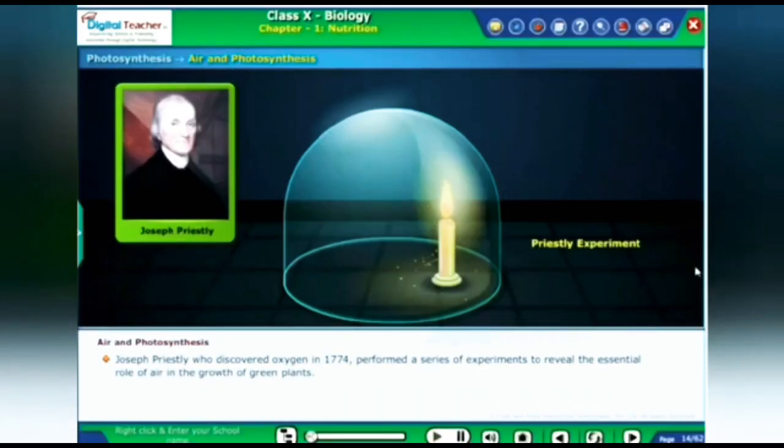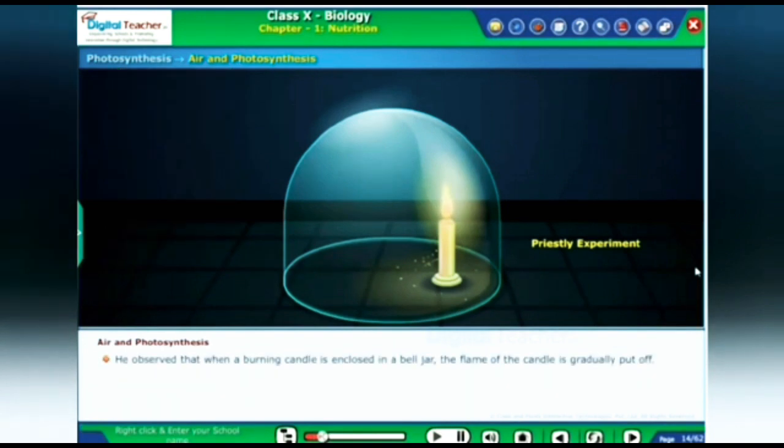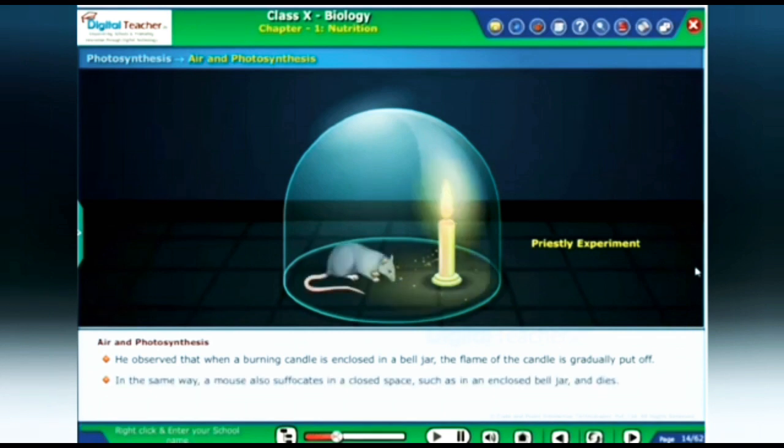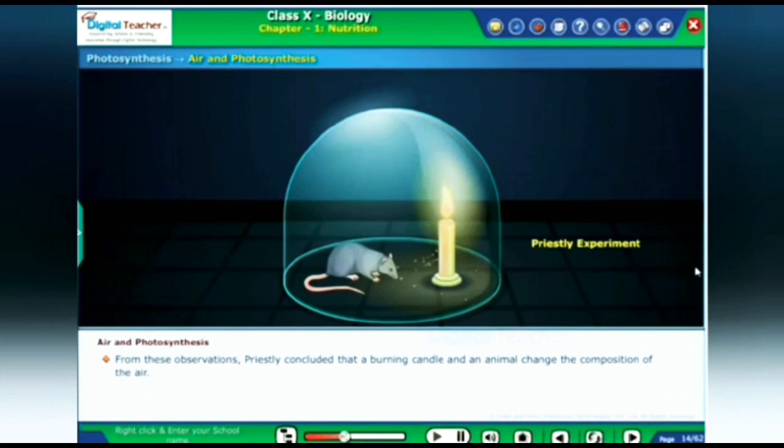Joseph Priestley, who discovered oxygen in 1774, performed a series of experiments to reveal the essential role of air in the growth of green plants. He observed that when a burning candle is enclosed in a bell jar, the flame of the candle is gradually put off. In the same way, a mouse also suffocates in a closed space, such as an enclosed bell jar, and dies.